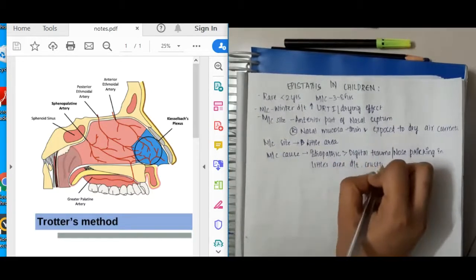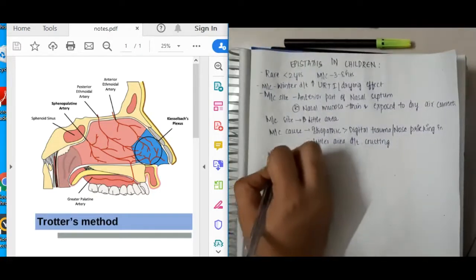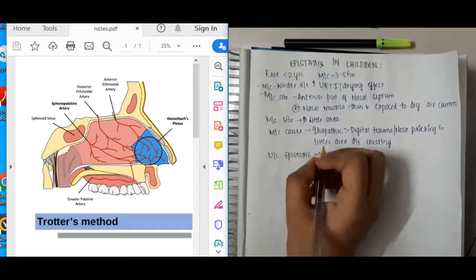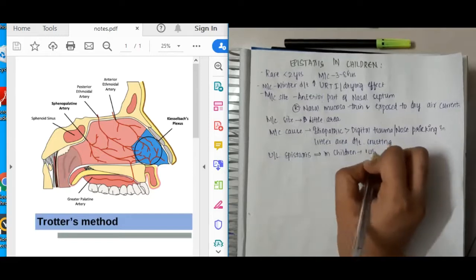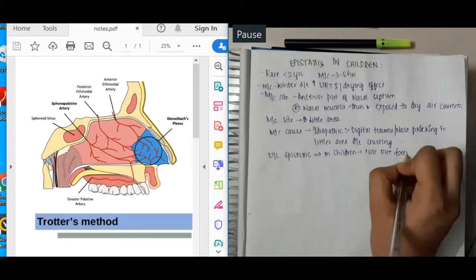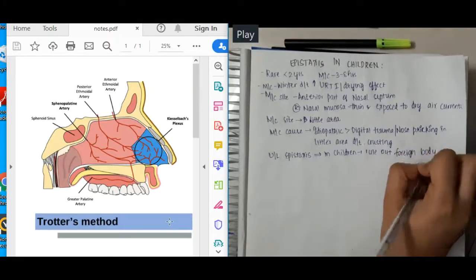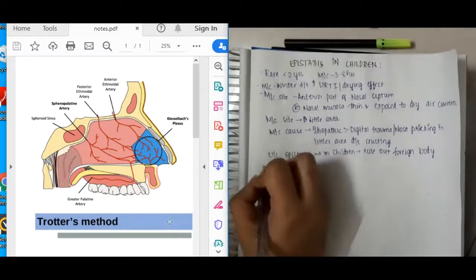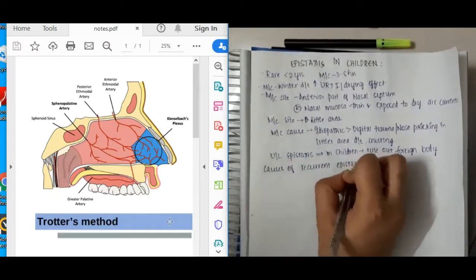So this is about the most common cause of epistaxis. Then if you see unilateral epistaxis, if there is any unilateral epistaxis, then in children always rule out foreign body. Then what are the causes of recurrent epistaxis in children?